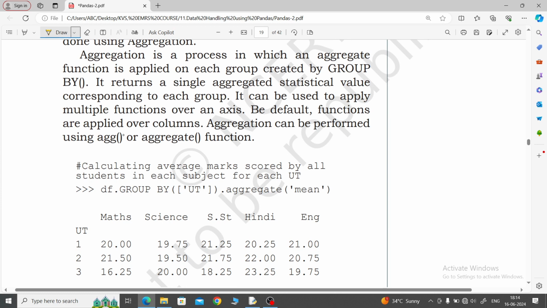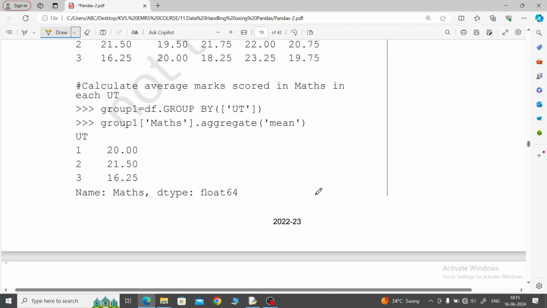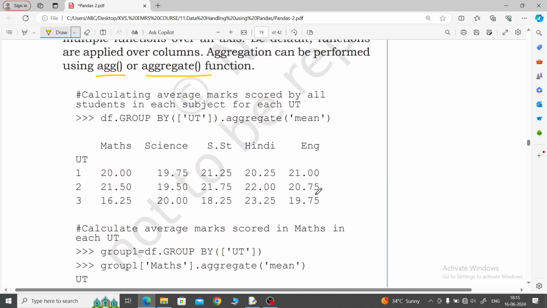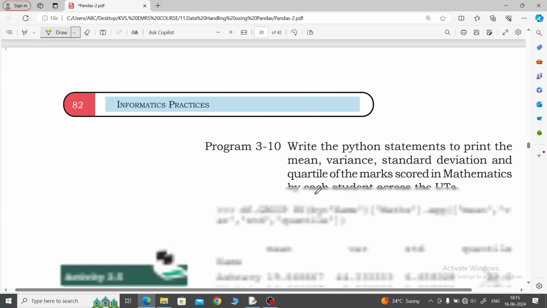For aggregate functions you can write .agg or .aggregate also. You can even apply two methods also. Just like .groupby.aggregate, the functions can be combined together like this, and then you can use them.